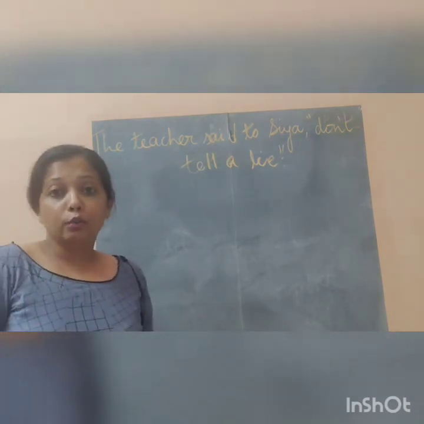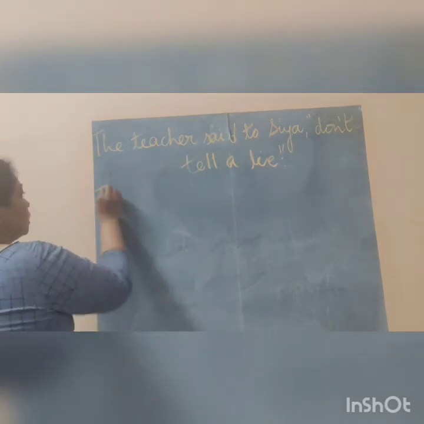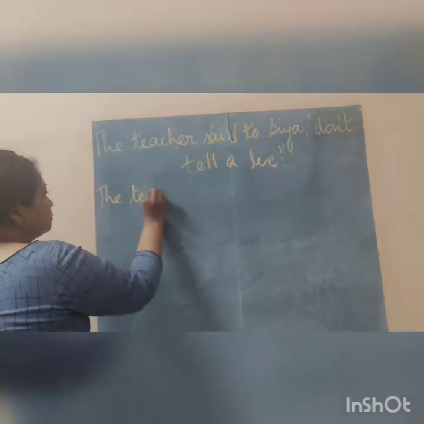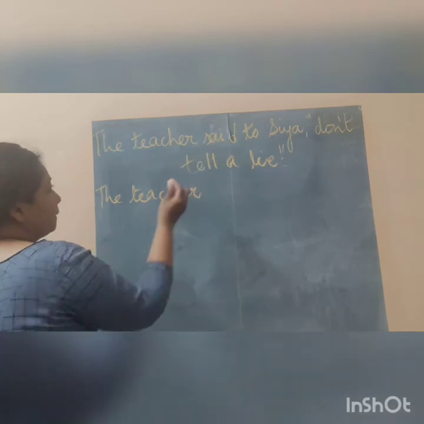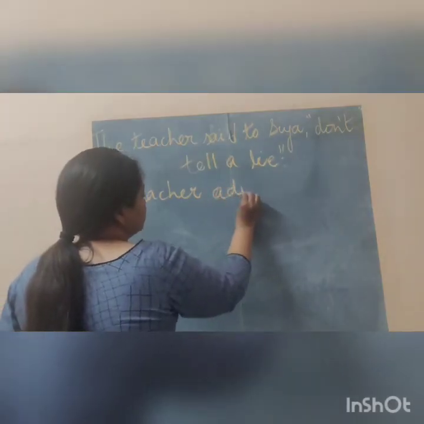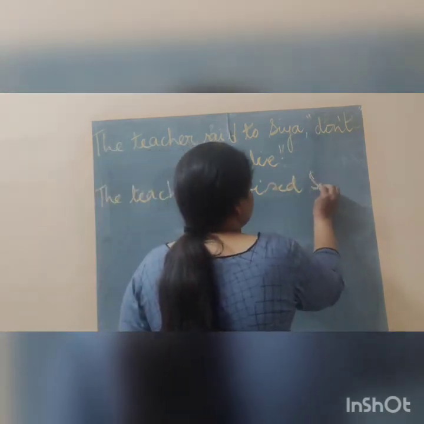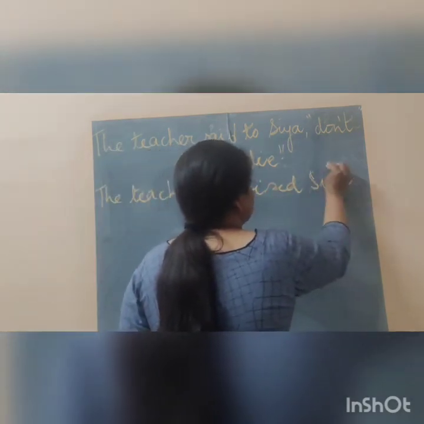Now as I said, instead of said to, we can use ordered, requested, advised. So in the sentence we can use the teacher advised Sia, don't tell a lie.